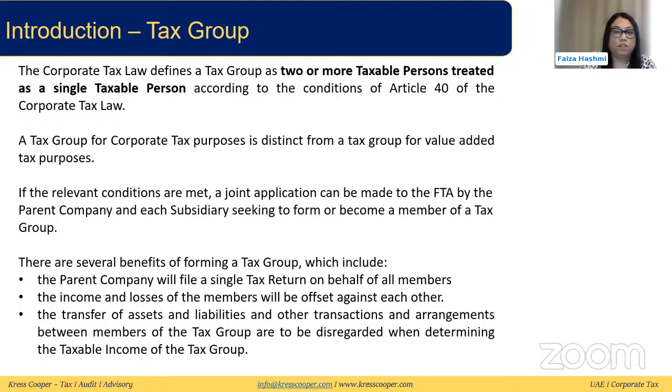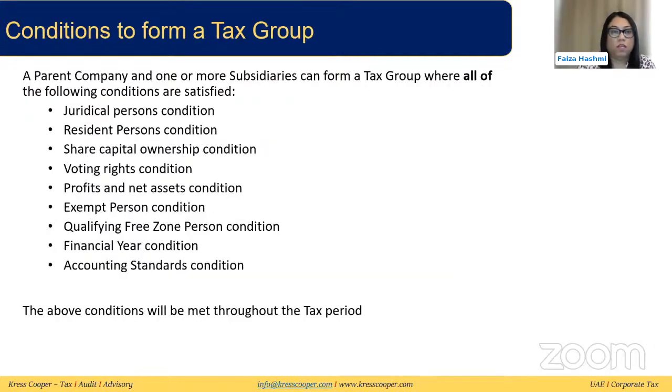So what are the benefits of the tax group? If there is a tax group, then a single return will need to be filed, because, like we said, under the tax group this is treated as a single taxable person. The losses and income of the members can be offset between each other. There can be the transfer of assets and liabilities, and any transaction between the members of the group can be disregarded when we are determining the taxable income of the tax group.